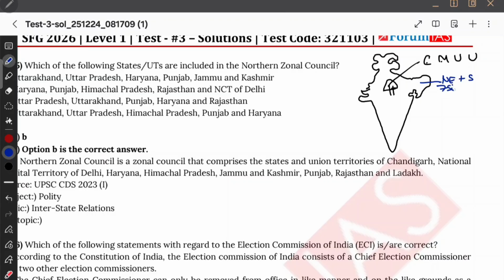There are 7 sisters. What are the 7 sisters that you know, right? Arunachal, Assam, Nagaland, Manipur, Mizoram, Tripura, Meghalaya. They are the 7 sisters, and 7 sisters plus Sikkim, they are the northeastern zonal councils. Okay, and next what else you have?